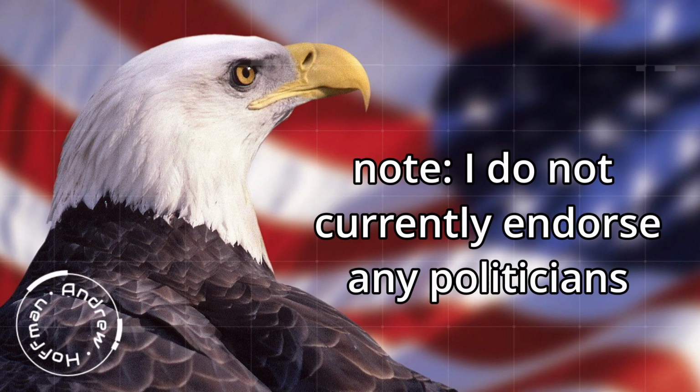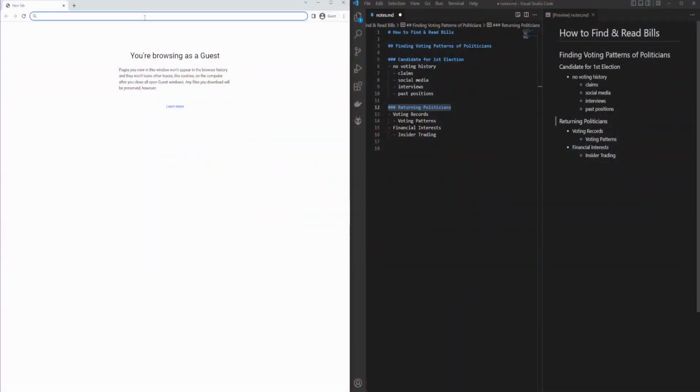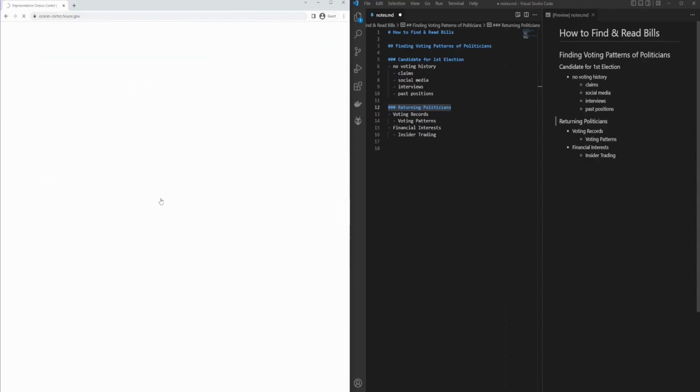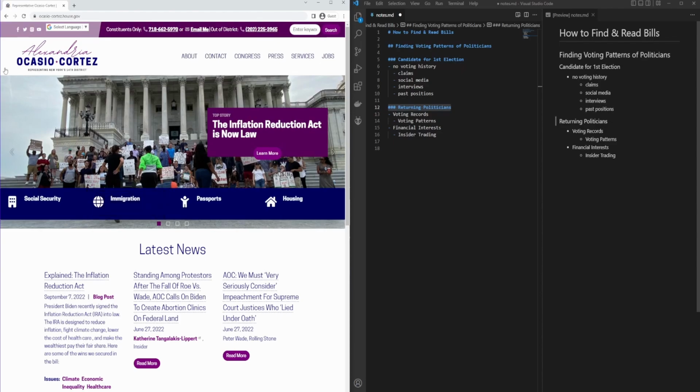How do we look up the records of returning politicians? Let's start with a really popular politician, not for the sake of any political claim, but simply because most of you have probably seen her on the news. Let's go to AOC. This is a Democratic House of Representatives member representing the 14th District of New York City.